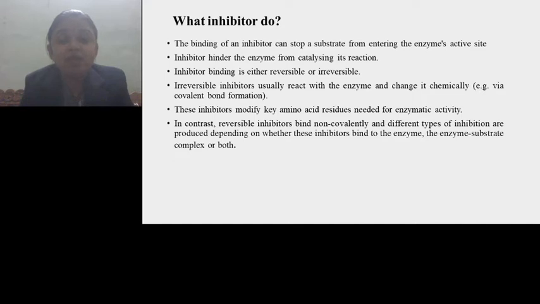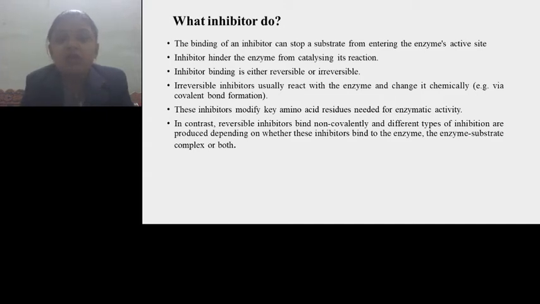These inhibitors modify the key amino acid residues, which we have already talked about in the previous lecture. There are some catalytic amino acids in the active site, and these catalytic amino acids are modified by the inhibitor. These residues are needed for the enzymatic activity. The inhibitor modifies the catalytic amino acid, and hence the enzyme cannot complete its interaction with the substrate.